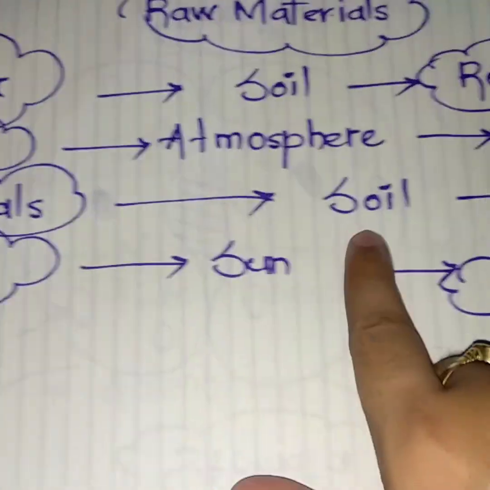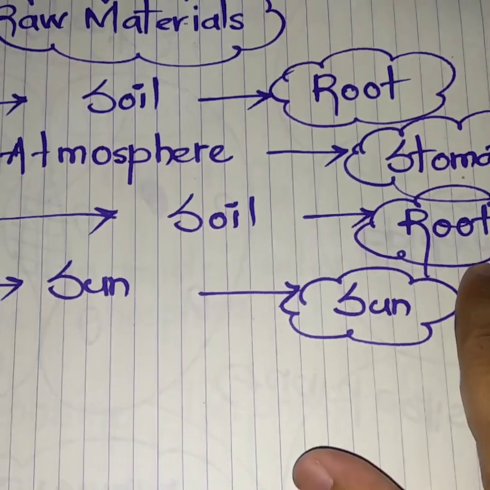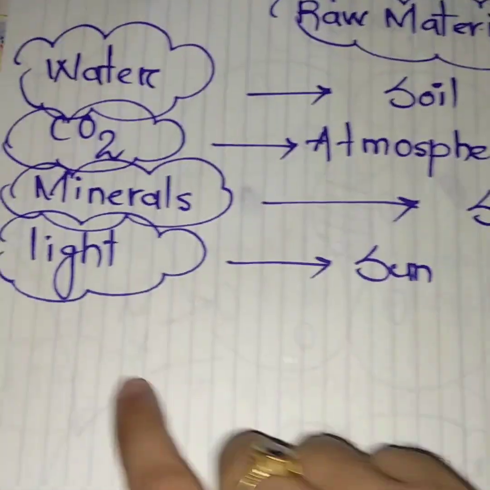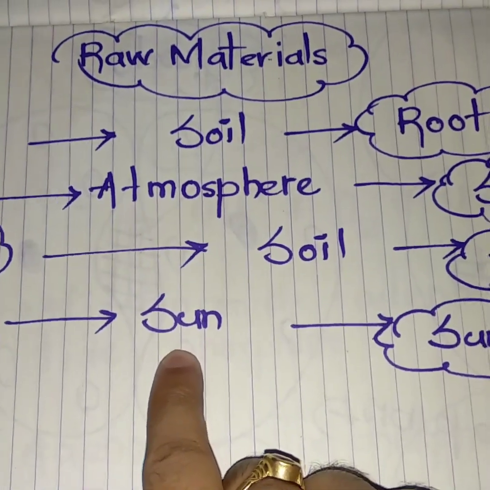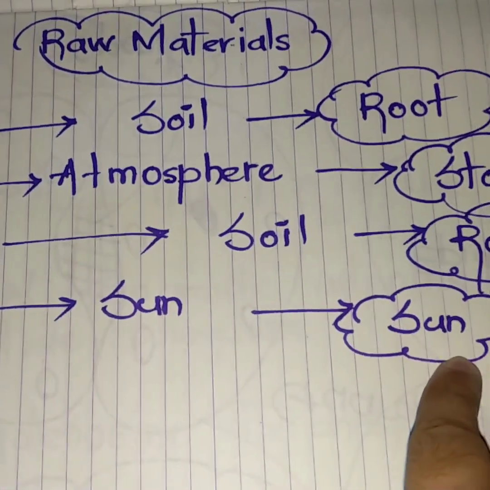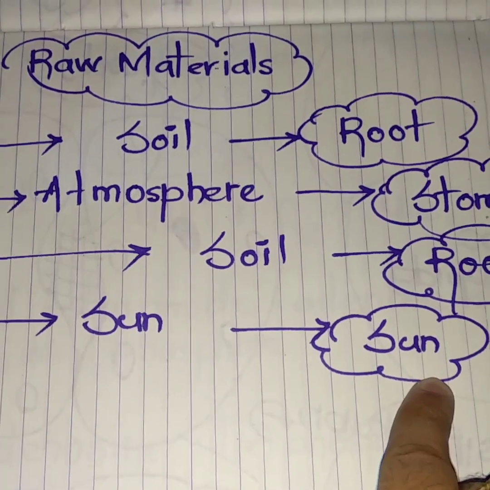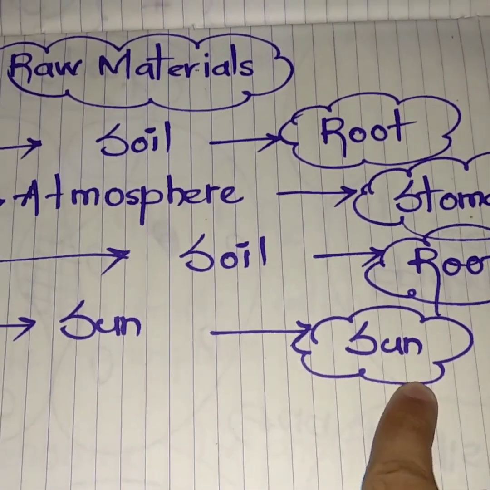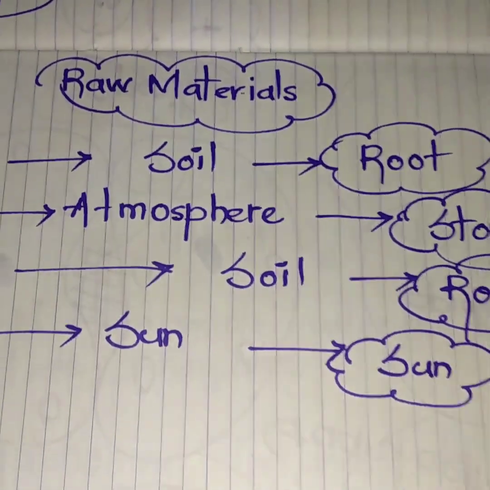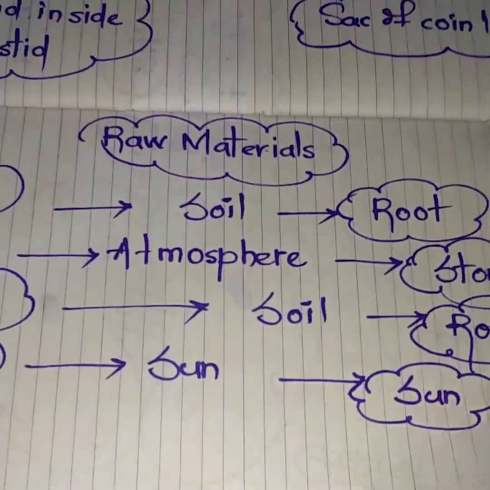Then minerals are also available in the soil, and the root carries those minerals. Light is provided by the sun, and the leaf is the site where sunlight falls and is responsible for the continuation of the photosynthesis process. Clear?